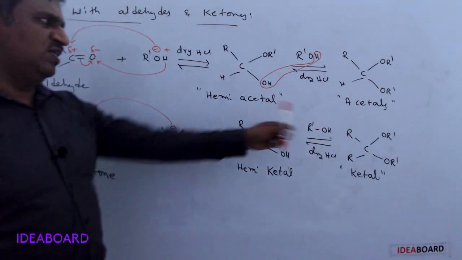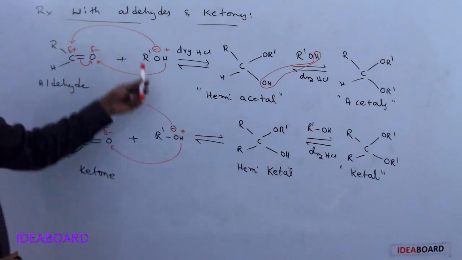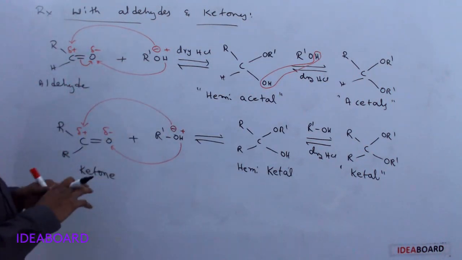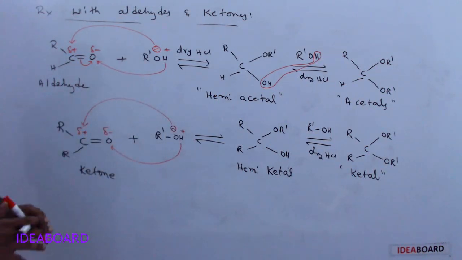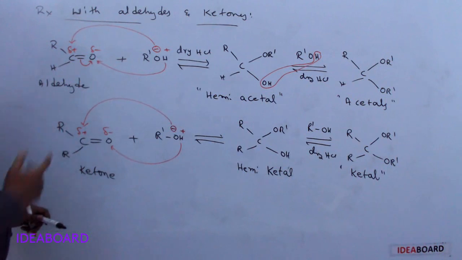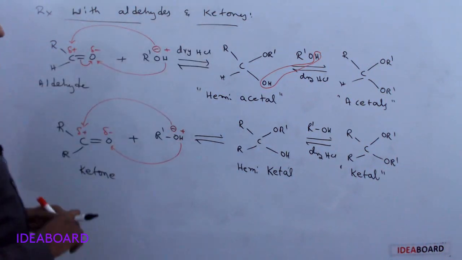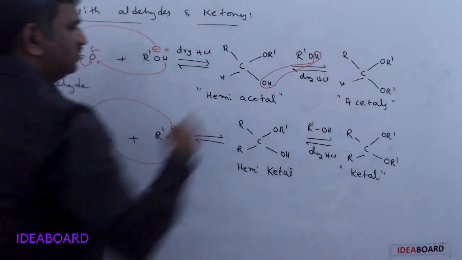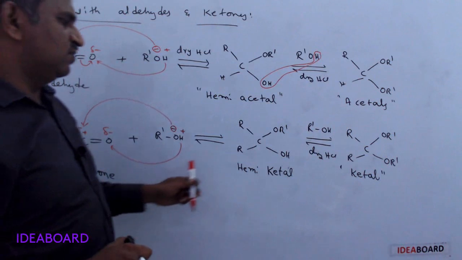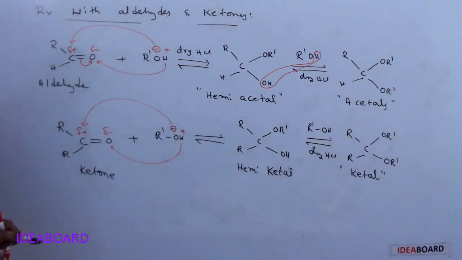It is a reversible reaction. So how can we get the aldehyde, ketone and alcohol back? By just washing with water, the reverse reaction occurs and gives aldehydes and ketones separately. Okay, this is the reaction with aldehydes and ketones. Aldehydes first give hemiacetal and next give acetals. Ketones first give hemiketals and finally give ketals.